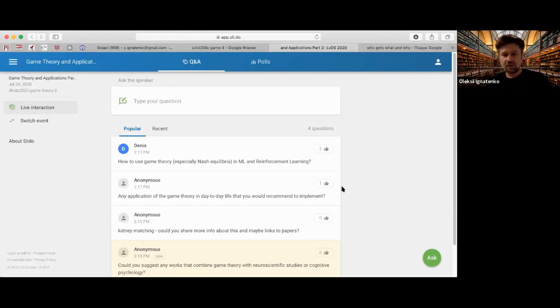When you have some game, for example, where theoretically you have some equilibrium predicted, then you can start to construct an algorithm and check whether this algorithm is working towards this equilibrium or not.